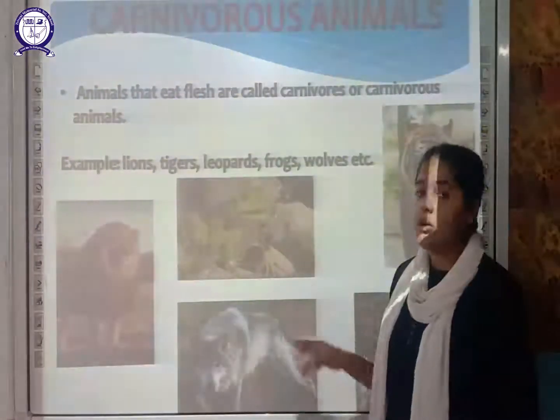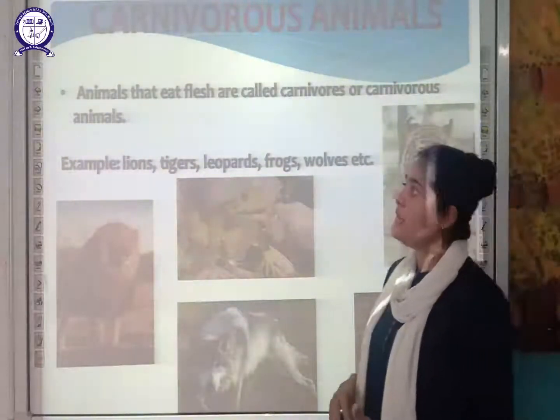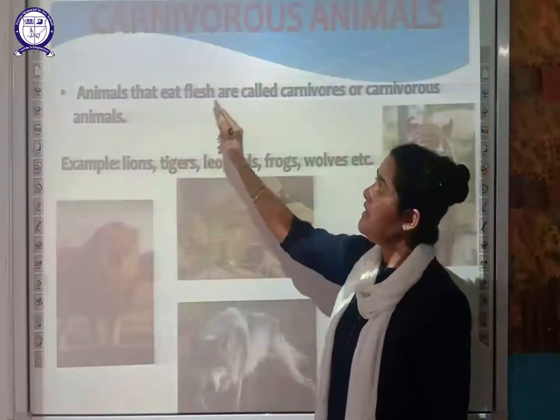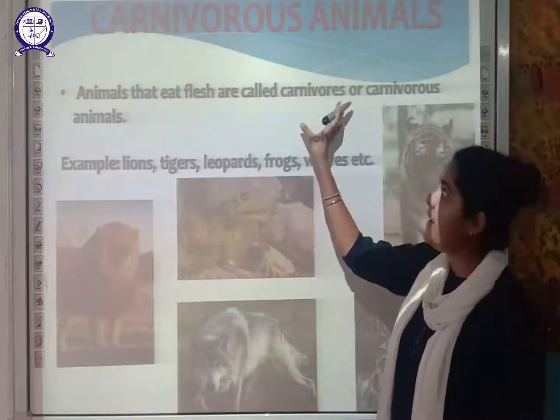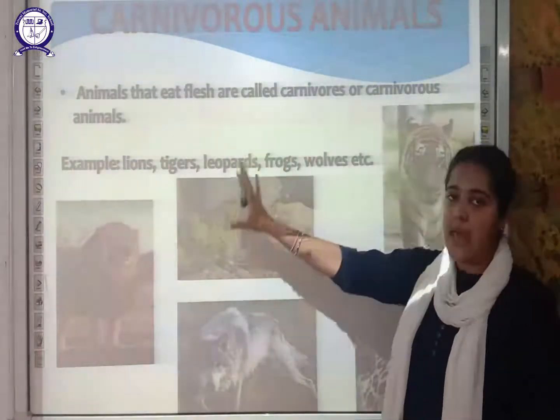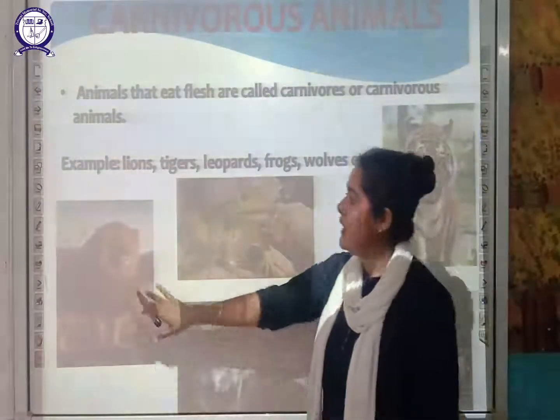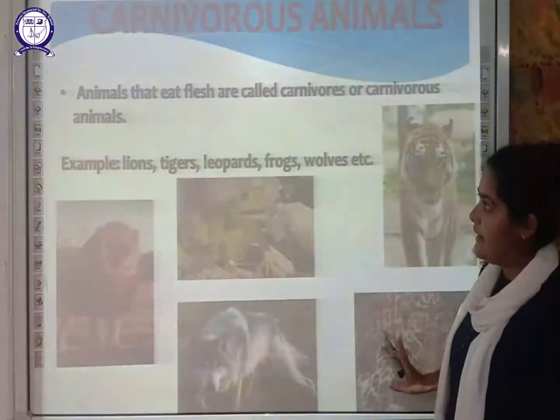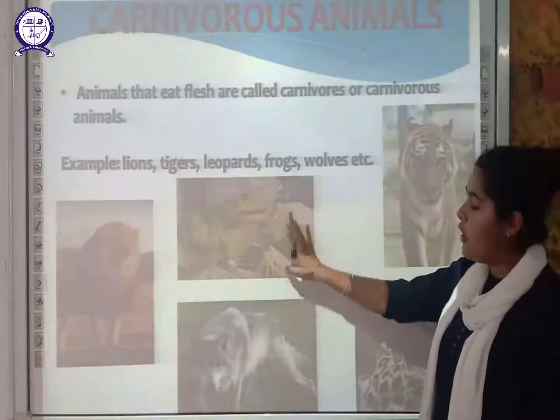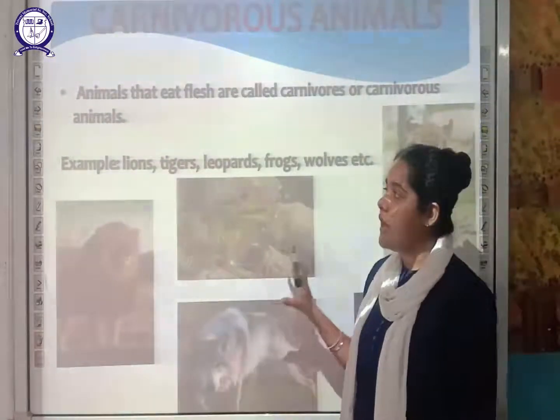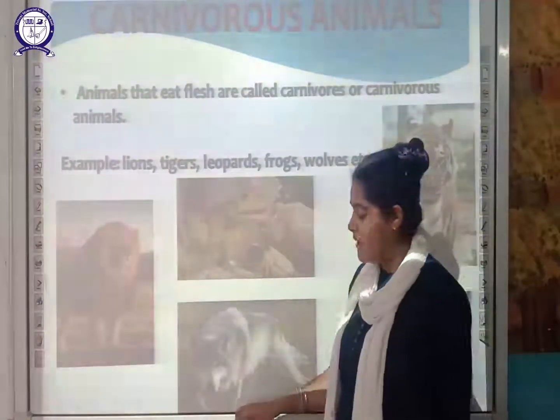The next one is carnivorous animals. Carnivorous animals are the ones which eat flesh. That is why they are called carnivores or carnivorous animals. Examples of these are lion, tiger, leopard, fox, frog and wolves. Okay, so these are basic examples. You must remember the examples.